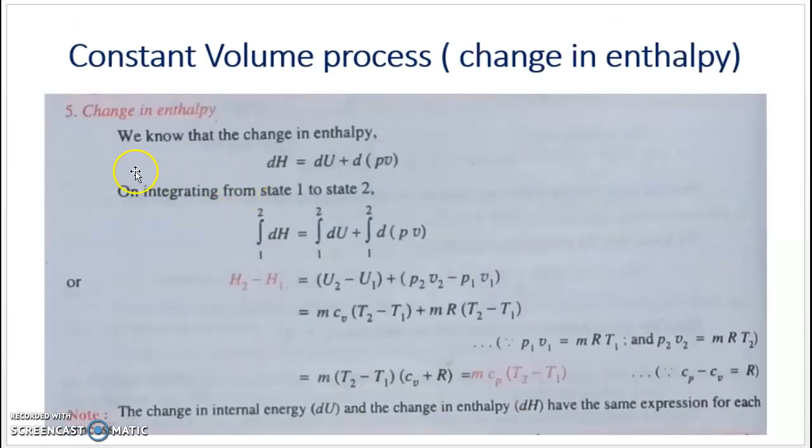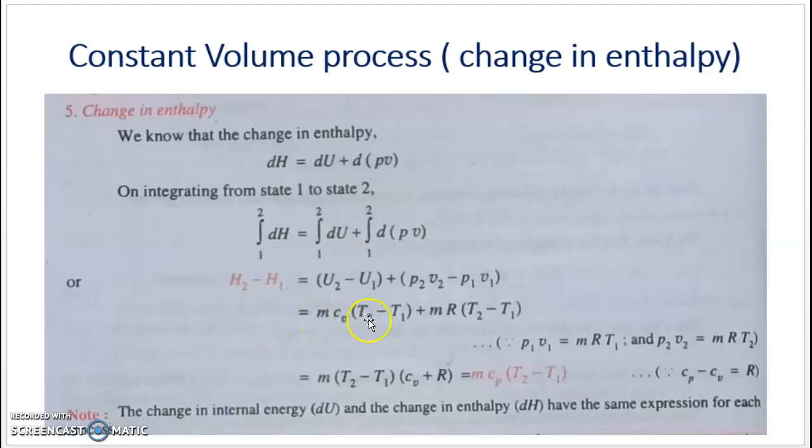And finally, we have to derive the equation for change in enthalpy. This is the general equation for change in enthalpy. Integrating between 1 and 2, we get H2 − H1 = (U2 − U1) + (P2V2 − P1V1). U2 − U1 we have already derived as m Cv (T2 − T1). How does m R (T2 − T1) come? From the general gas equation, P1V1 = mRT1 and P2V2 = mRT2. Substituting these terms here,